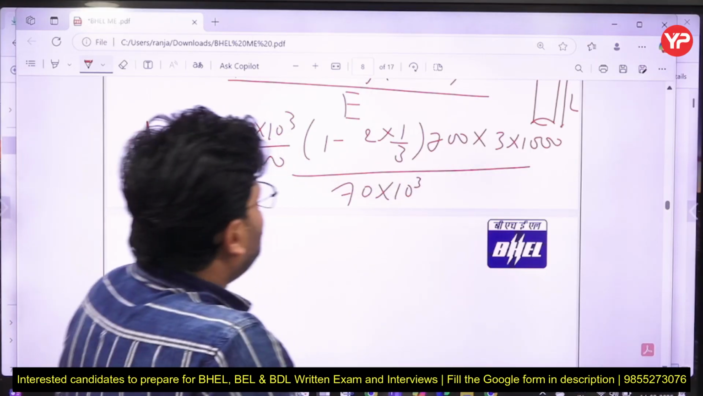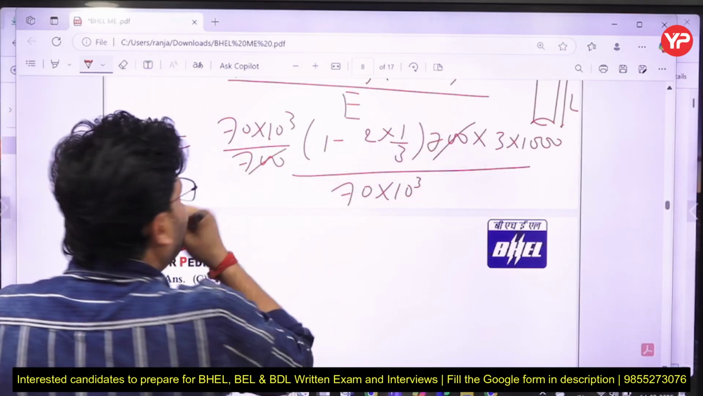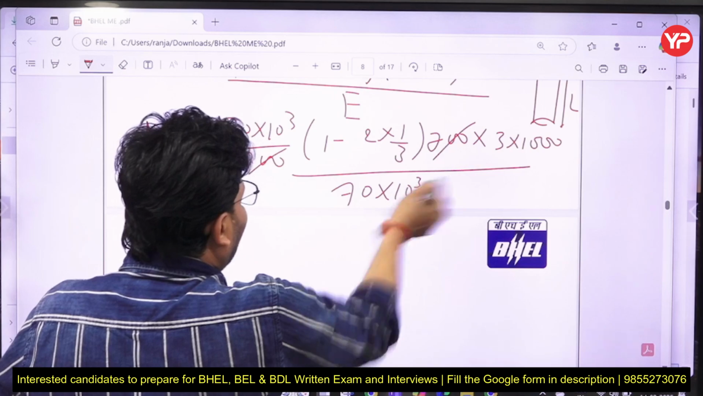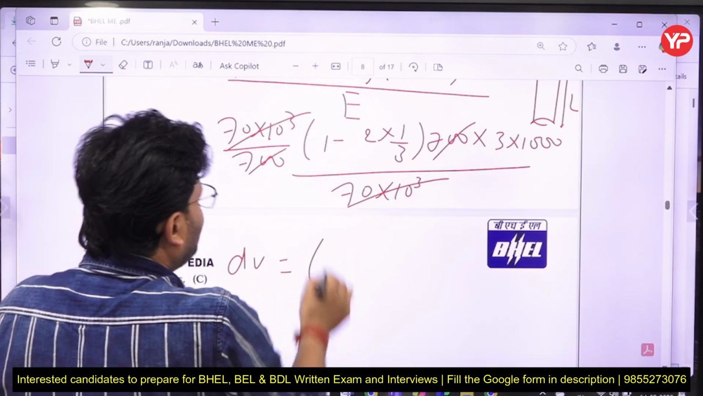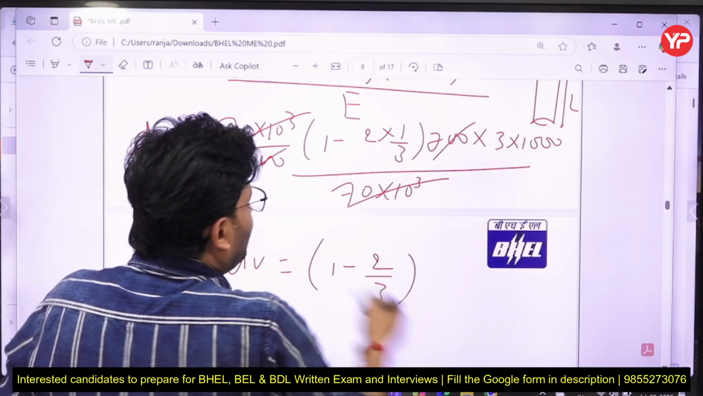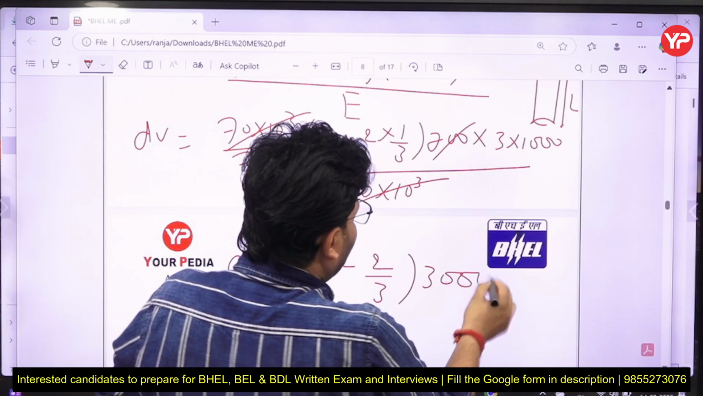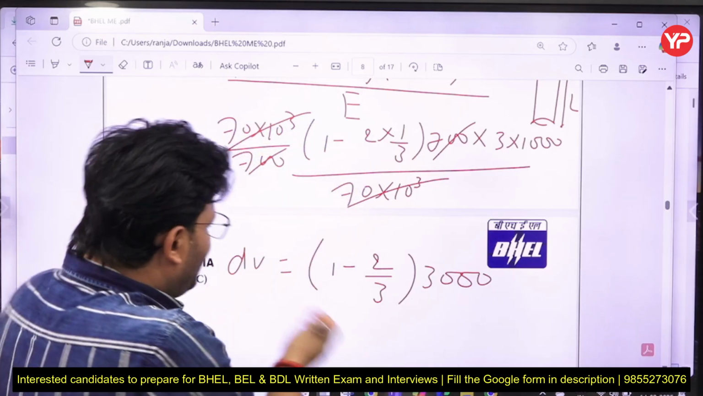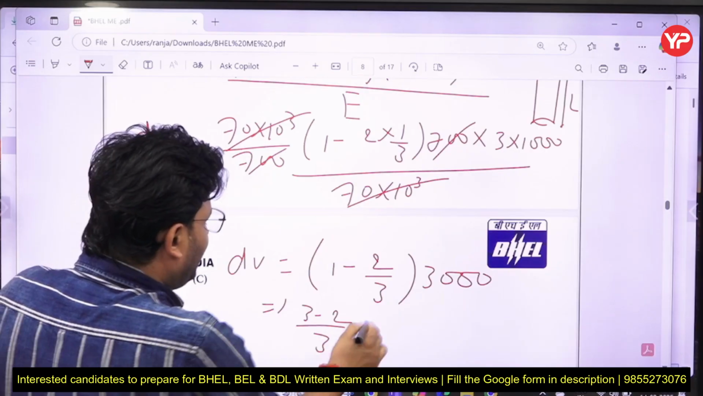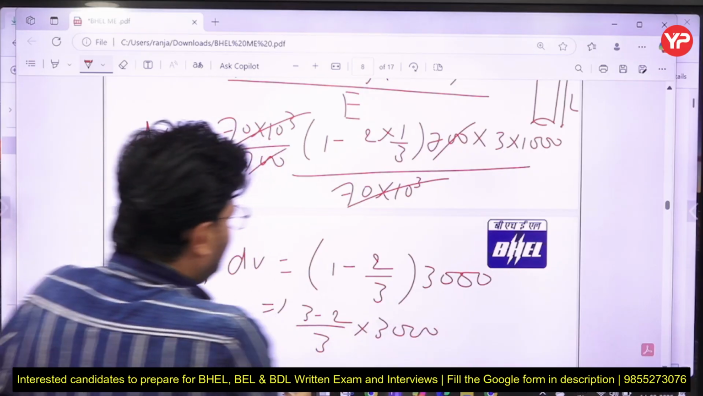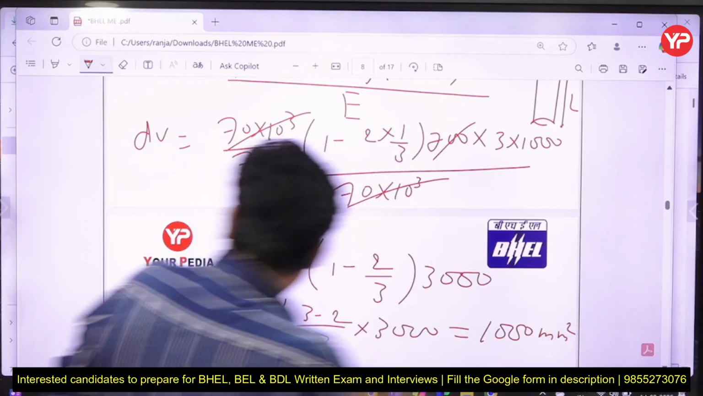Clear now? So from there, 700 and 700 will be cancelled out, and that 70 will also be cancelled out. So dV will be (1 minus 2/3) into 3000. Answer: 3 minus 2 upon 3 into 3000. So simply I am going to get 1000 mm cube by solving that. So that is the volume.